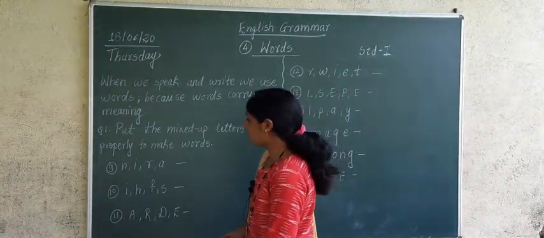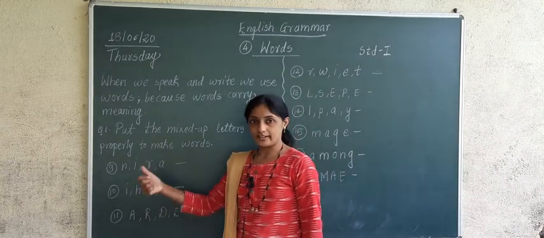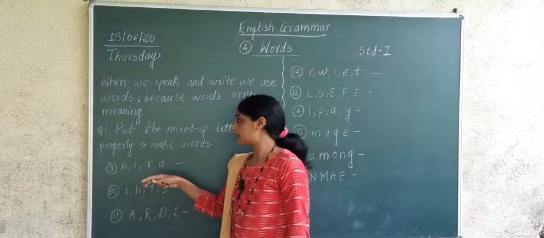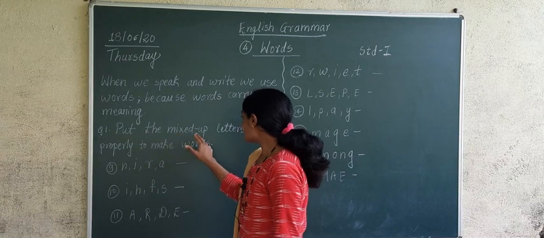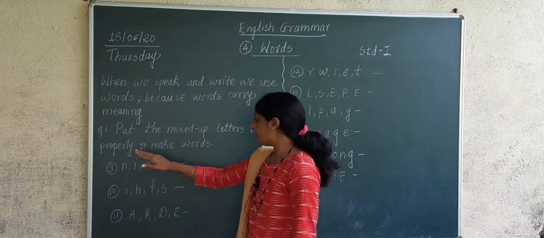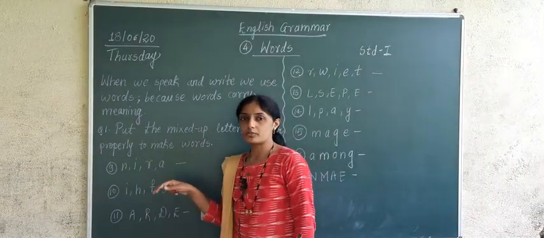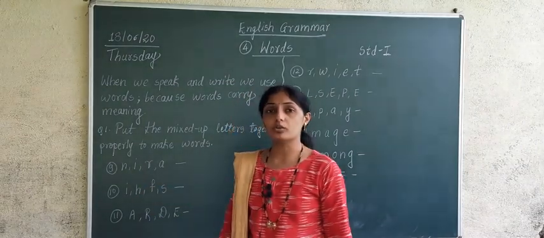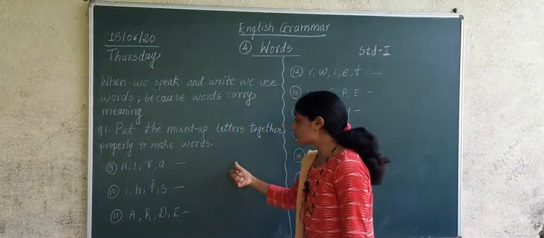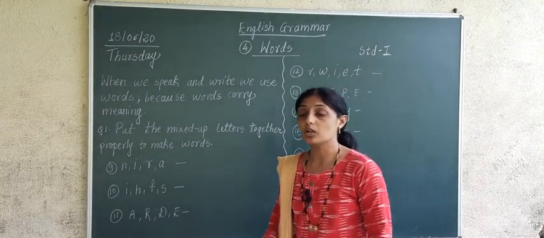Now let us start with the first question. We have already started with the first question. I told you to complete it yesterday. Put the mixed up letters together properly to make words. What you have to do? You have to mix these letters. You are going to mix all these letters to make a meaningful word.